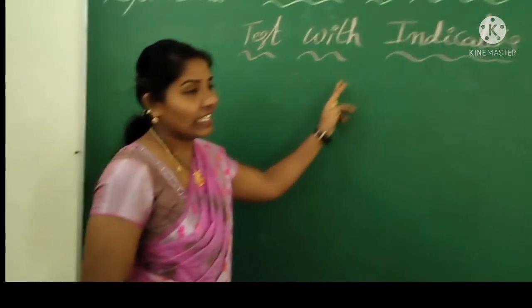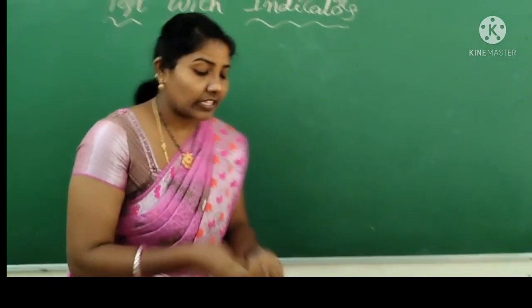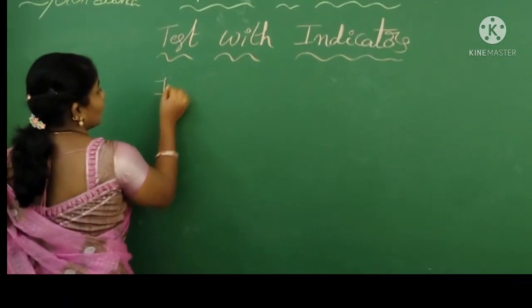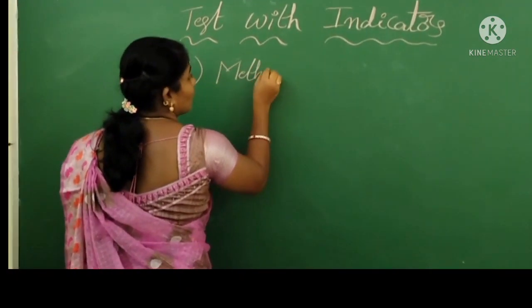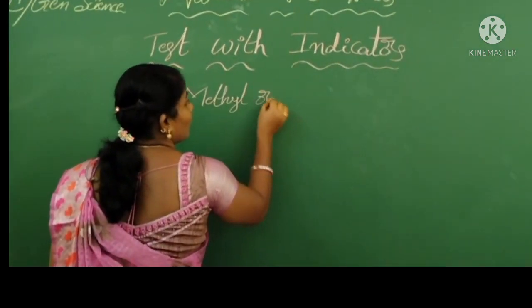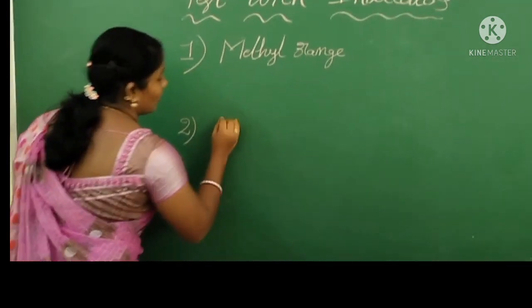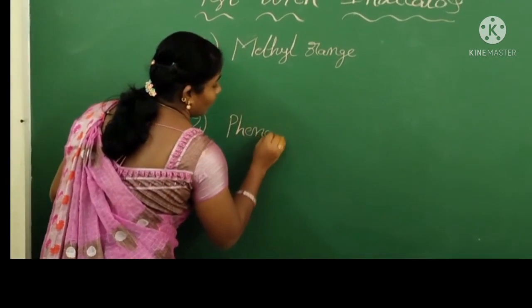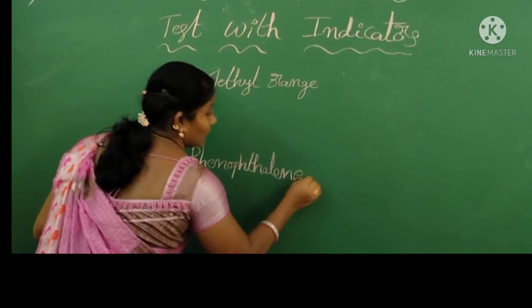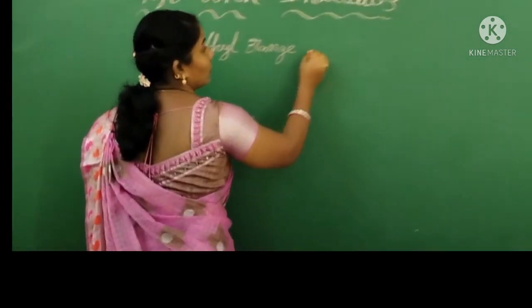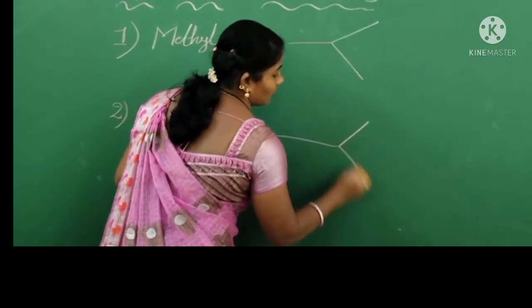The first one is methyl orange indicator, and the second one is phenolphthalein indicator.